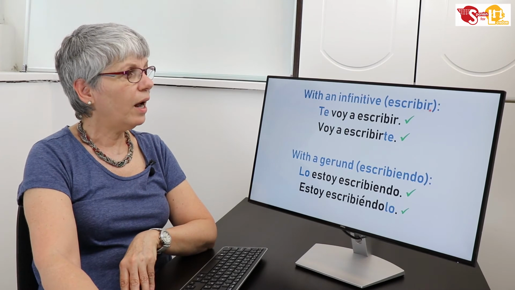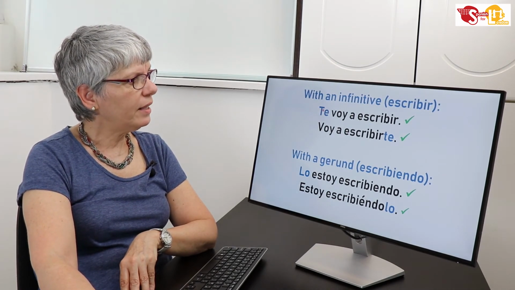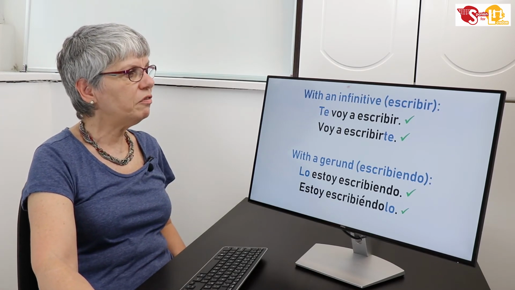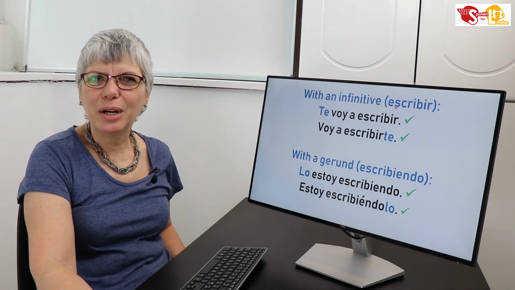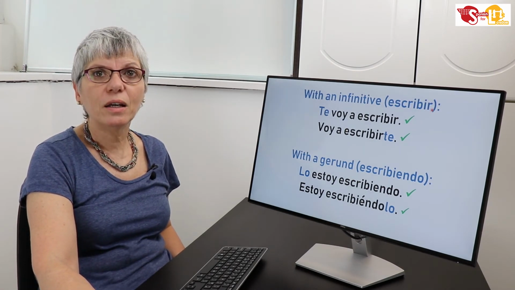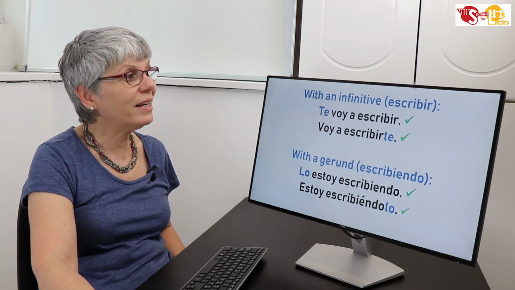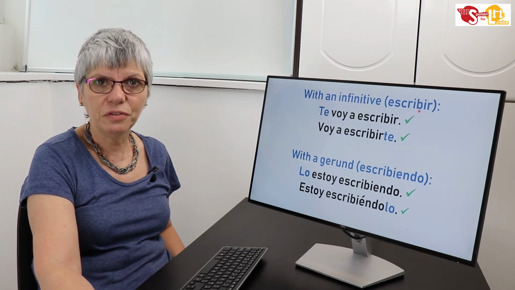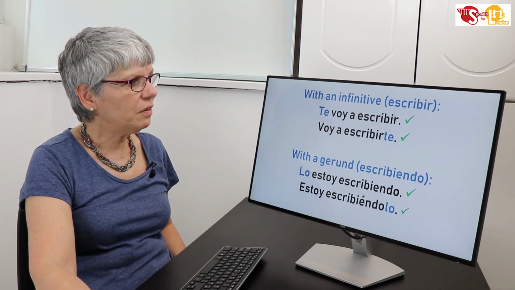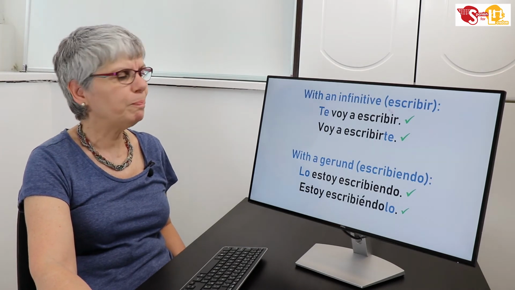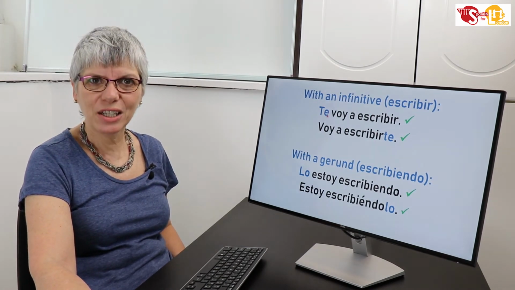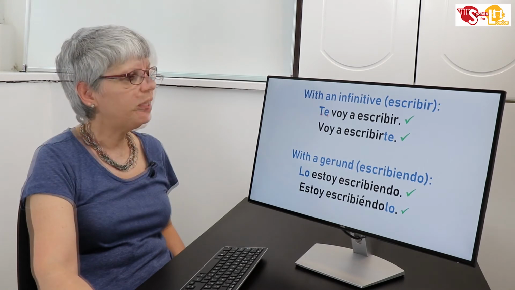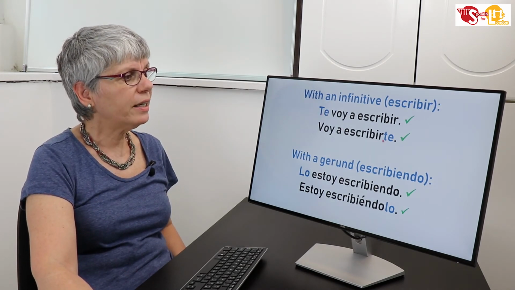Good. Now, another thing. What happens when I use the indirect object with an infinitive or with a gerund? Remember that infinitive is the name of the verb, which in Spanish always ends with ar, er, or ir. So, escribir, to write, leer, to read, hablar, to speak are infinitives. So, when I have an infinitive in the phrase, escribir in my example, I can say for I'm going to write you, so you say, Laura, could you send me a message? Yes, I'm going to write you later. Te voy a escribir, correct. Or voy a escribirte, correct.